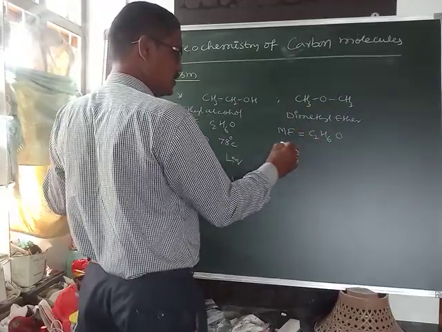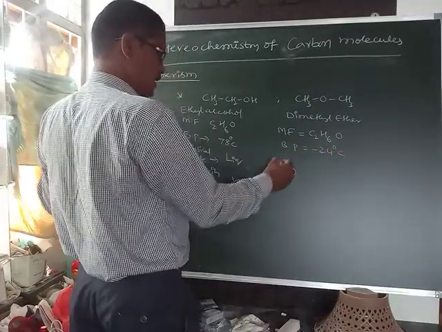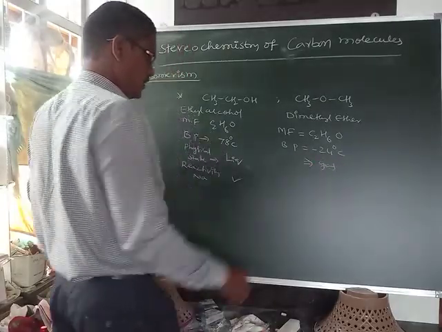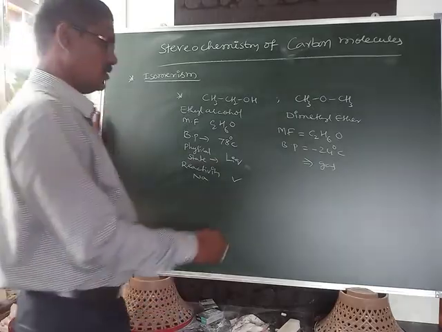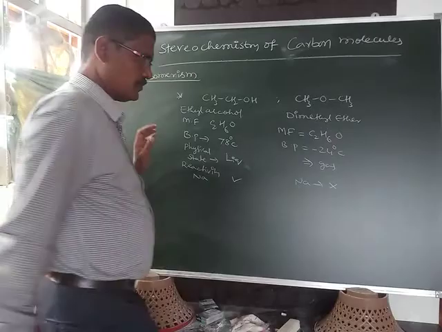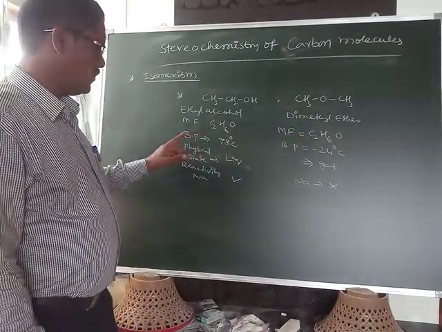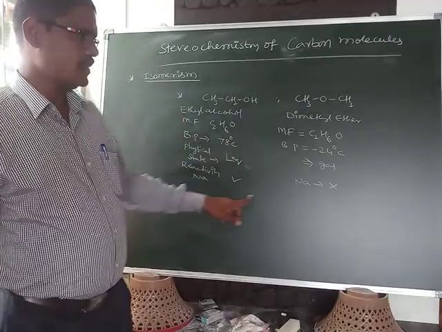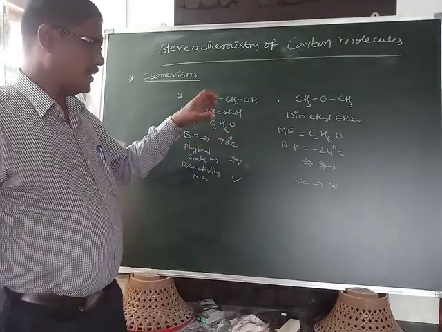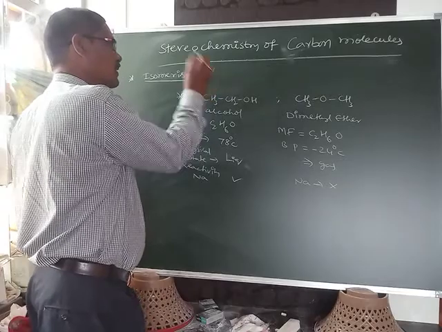Boiling point is minus 24 degrees centigrade. It is a gas. It does not react with sodium metal. With sodium metal, no reaction. The same molecular formula, but these two compounds differ in physical properties as well as chemical properties. Based on this example only, we can define what is isomerism.